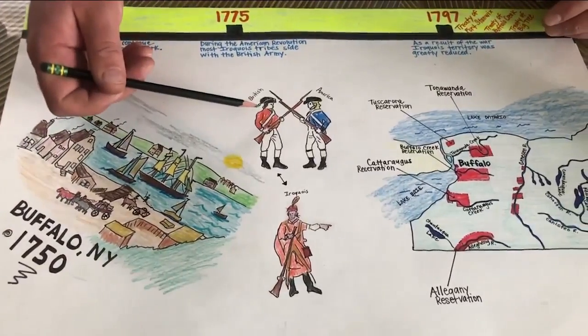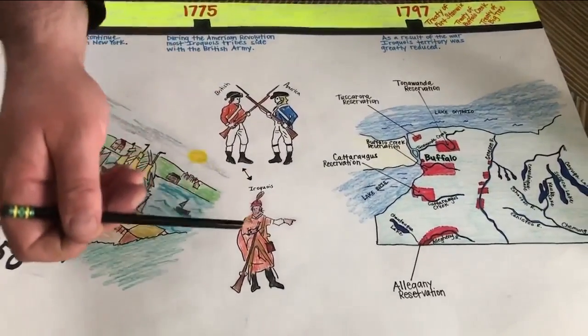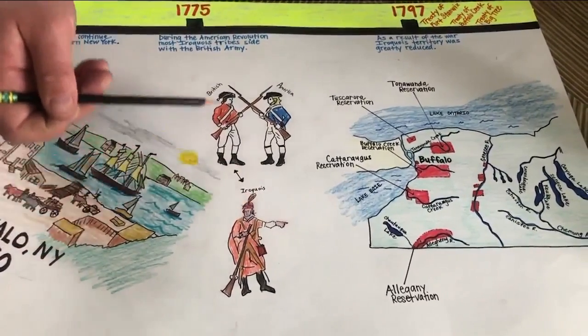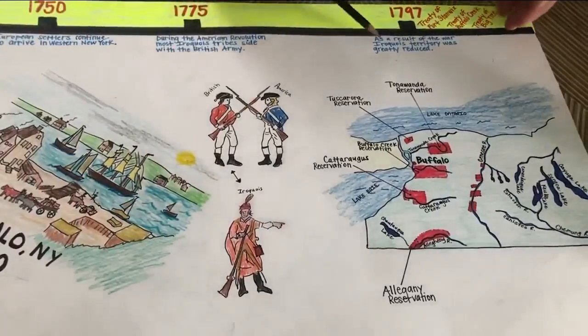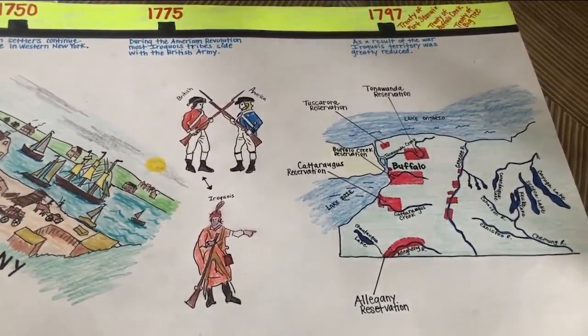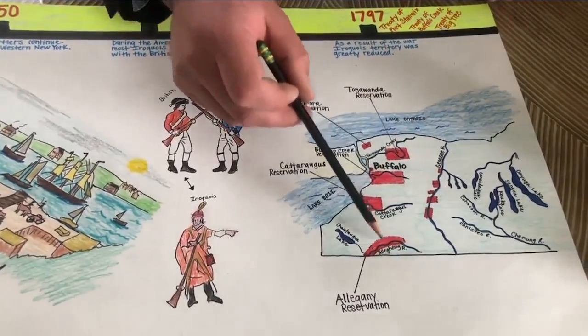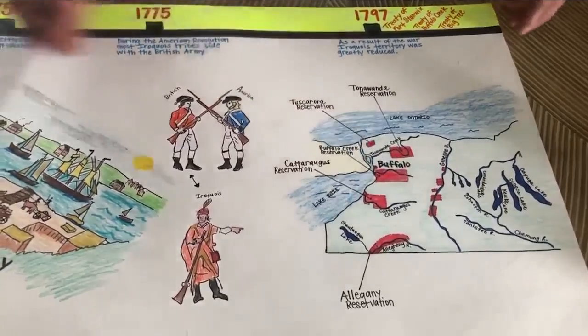Then in 1775, the Revolutionary War begins, pitting the British versus the Americans. The Iroquois, many of the tribes, decided to join the British. Unfortunately, they lost the war, and as a result, we had things like the Treaty of Fort Stanwix in 1797, and other treaties which forced Native Americans to local reservations, some of which are no longer there.